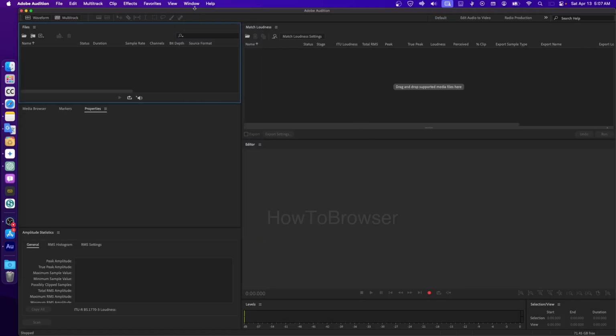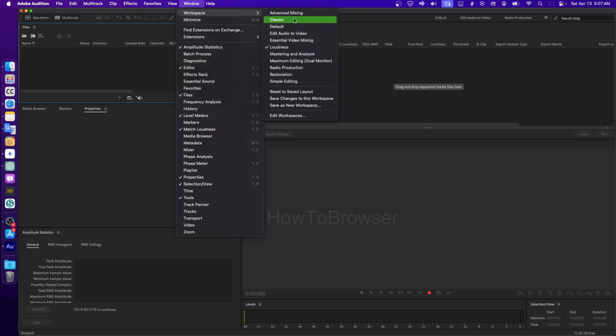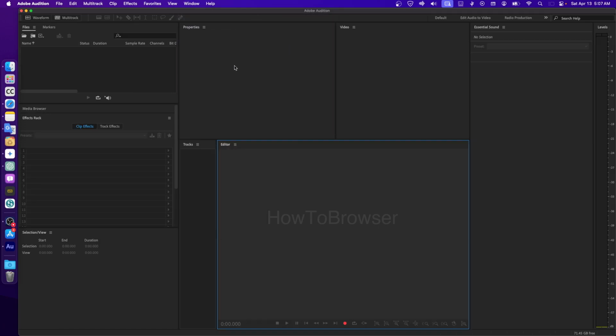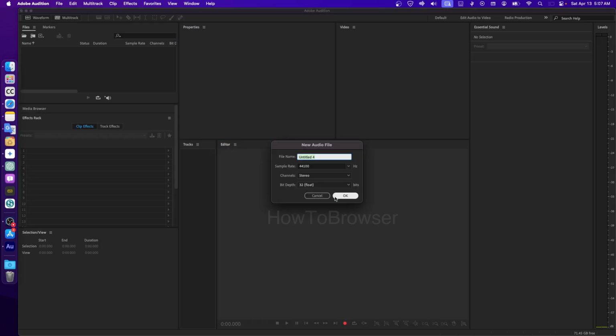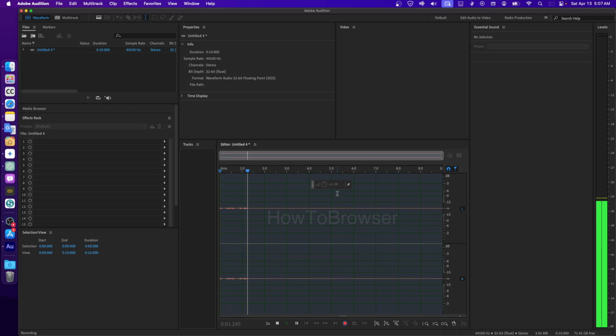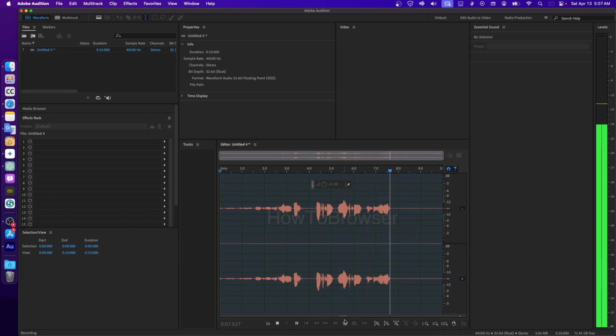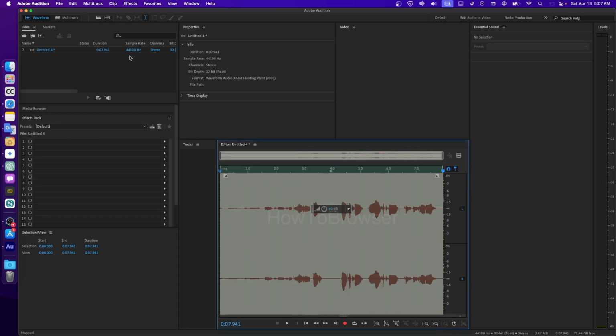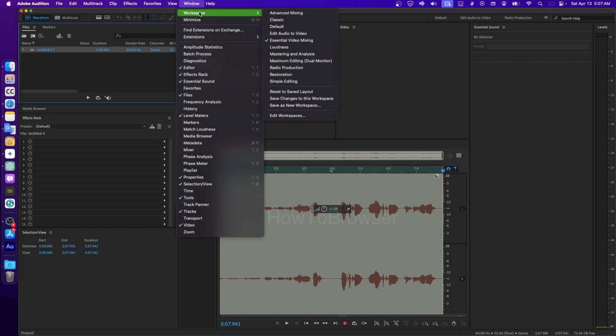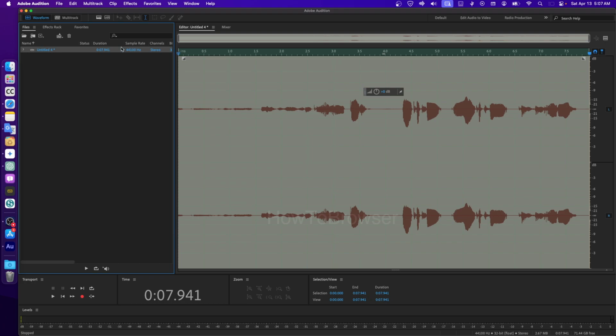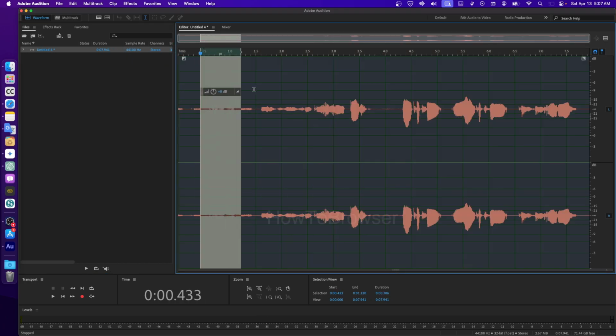So if I go to window, I can change this to mastering or loudness or essential. Then I'm just going to record a very simple audio test. 1 2 3, 1 2 3, testing audio, and then now I have this one here, and I'm just going to go to classic, and now I can select